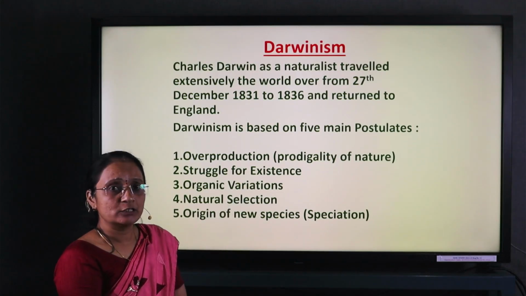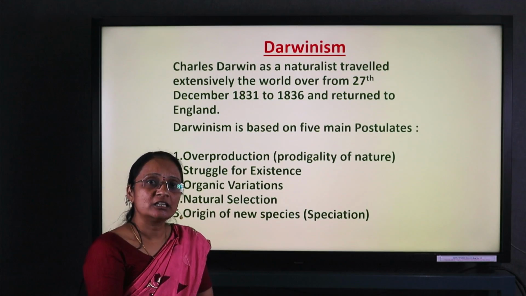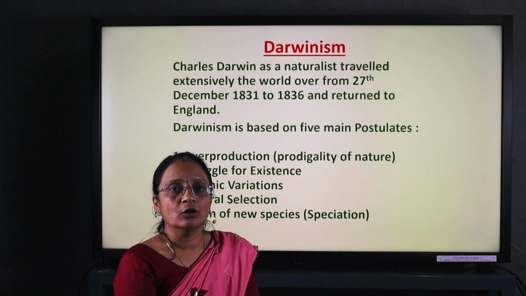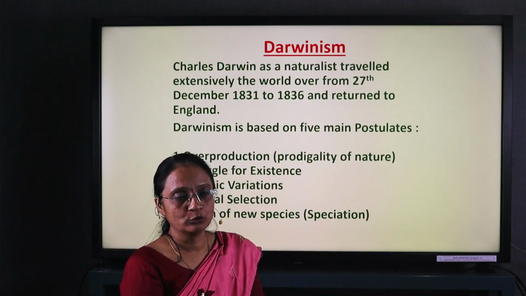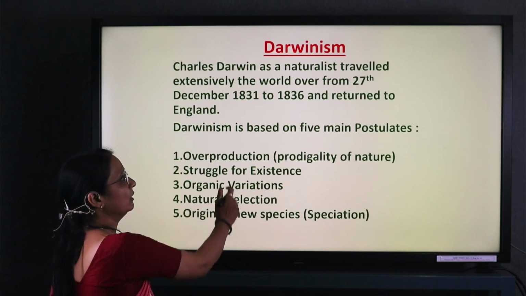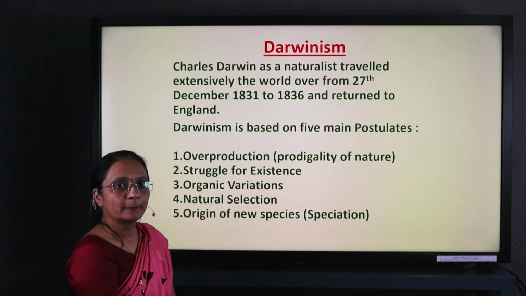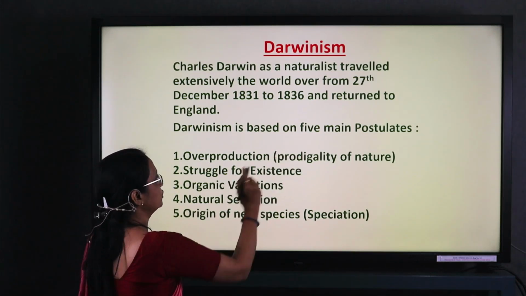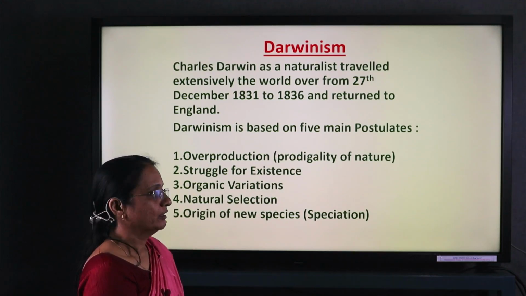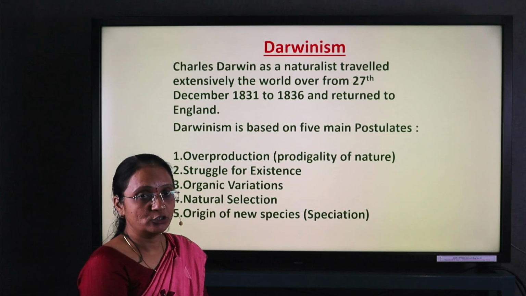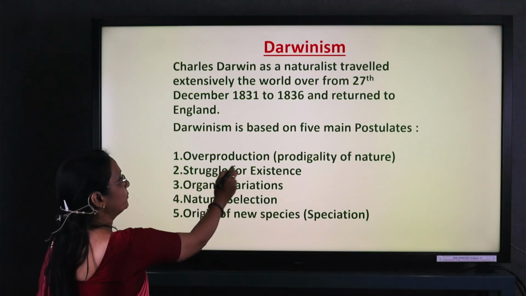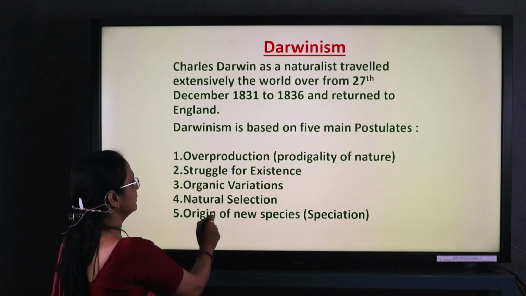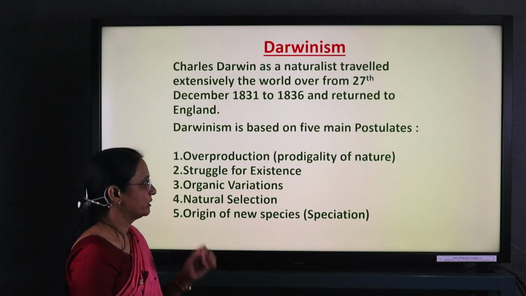Now, Charles Darwin, as we know, is a very famous scientist, and he proposed this theory of organic evolution of life. According to Charles Darwin, in this theory, he proposed five postulates in his book The Origin of Species: overproduction, struggle for existence, organic variation, natural selection, and origin of a new species.